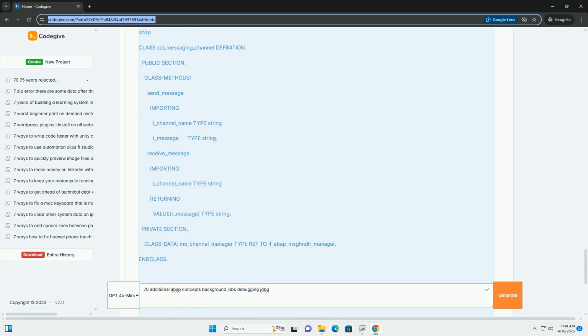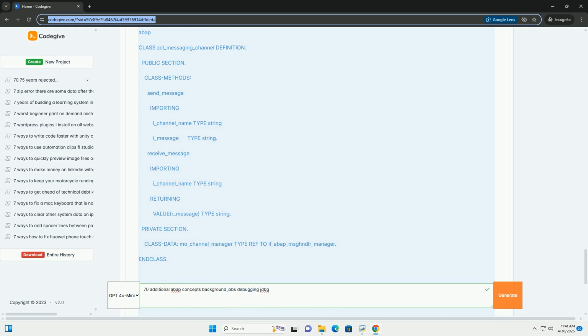Relevance to background jobs: background jobs can use messaging channels to notify other processes, for example dialog sessions or other background jobs, about their progress or completion. This allows for real-time updates in user interfaces or triggers for subsequent processes. Debugging implications: debugging ABAP channels involves understanding the flow of messages between sessions. The debugger can be used to inspect the messages being sent and received, as well as the state of the channel connections. Code example, messaging channel, simplified.